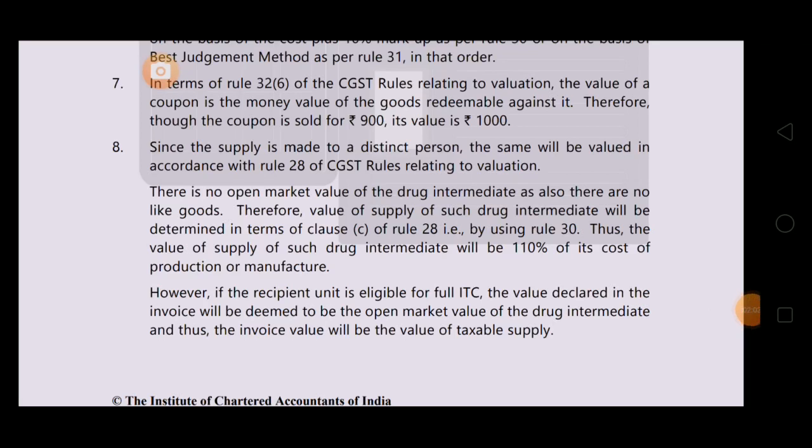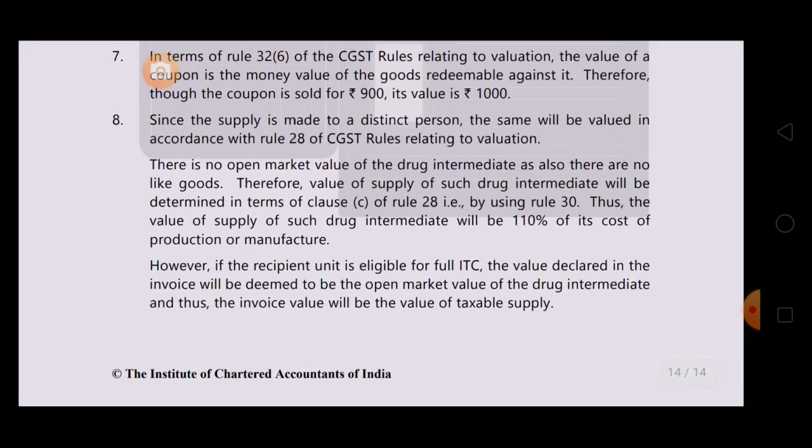Then if that is not possible, then rule 30 or 31. If it is supplied as such by the recipient to an unrelated person, then the supplier can take 90% of that value. Then if the recipient is eligible for ITC, then the invoice value will be the value of supply. So first we are supposed to check whether there is open market value or not.